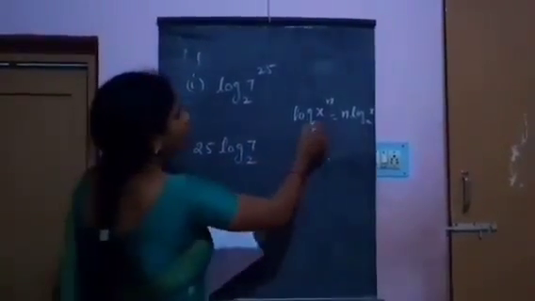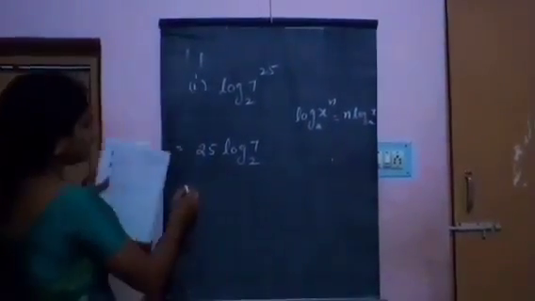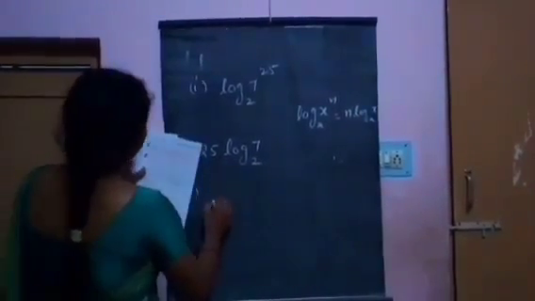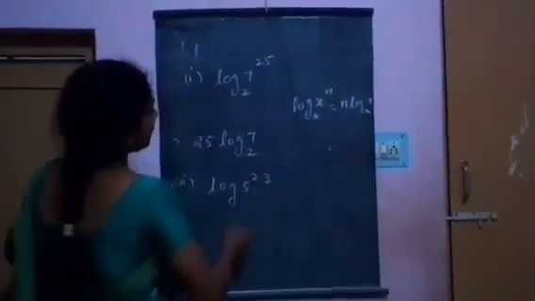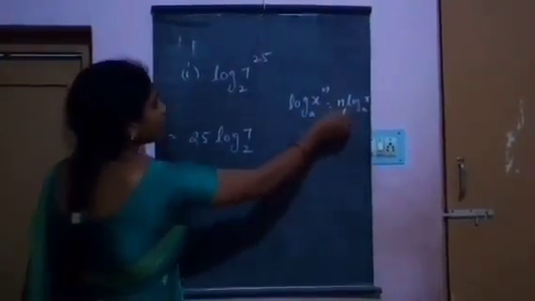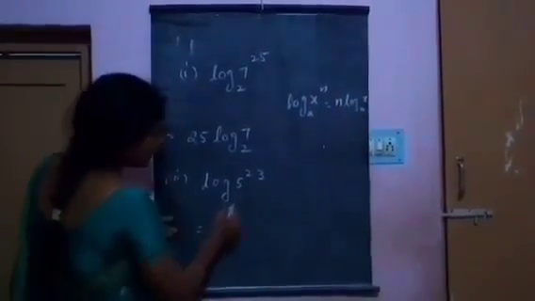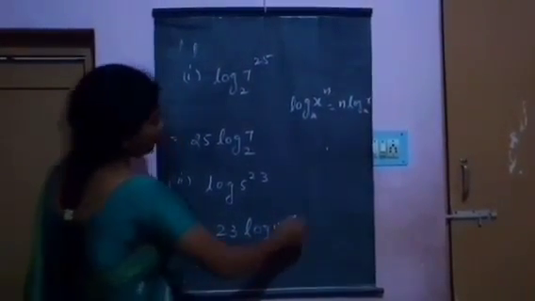And the second one, log 5 power 23. Using the same formula, this can be written as 23 log 5.